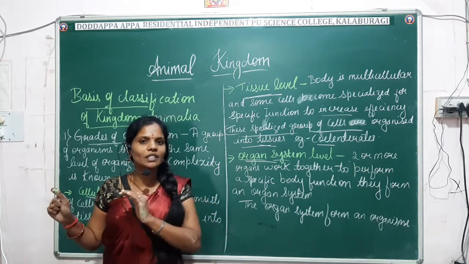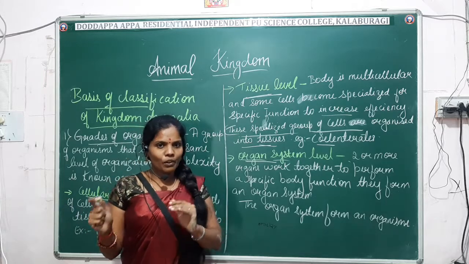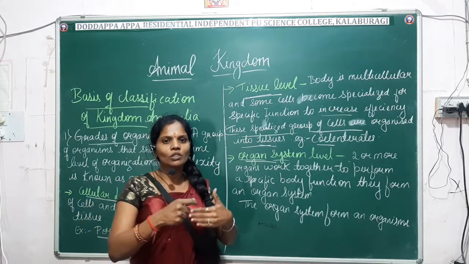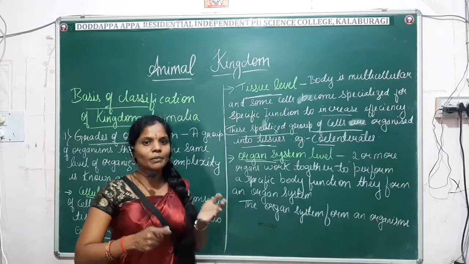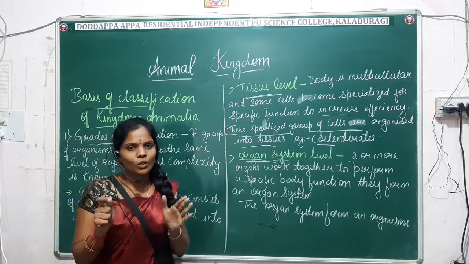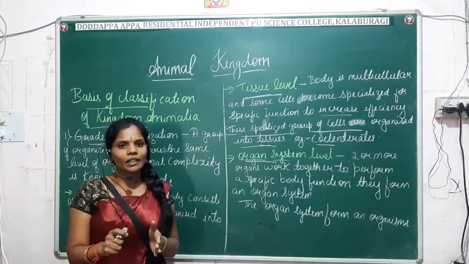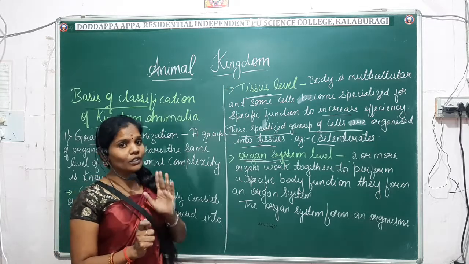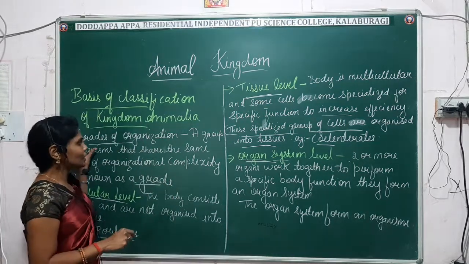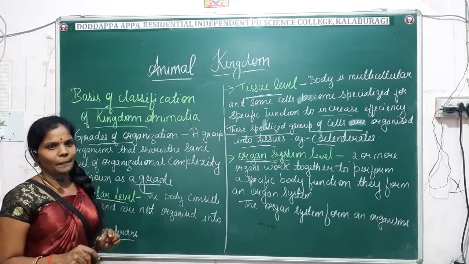Keep in mind that life starts from the cell. A group of cells will make a tissue, a group of tissues will make an organ, a group of organs will make an organ system, and the complete group of organ systems will make an organism. So that's the first basis of classification, the grade of organization.